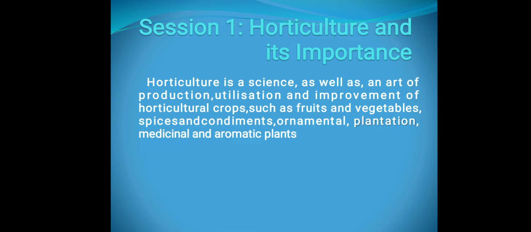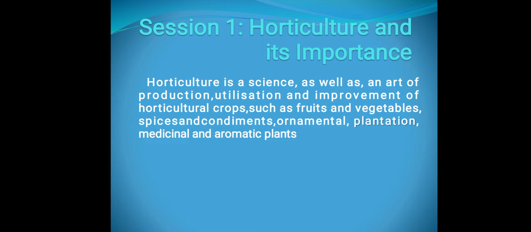Dear students, today we will discuss the first chapter of horticulture, that is horticulture and its importance. So let's discuss the definition of horticulture. Horticulture is a science as well as an art of production, utilization and improvement of horticultural crops such as fruits and vegetables, spices and condiments, ornamental, plantation, medicinal and aromatic plants, which means horticulture is a branch of agriculture which deals with the production, utilization and improvement.